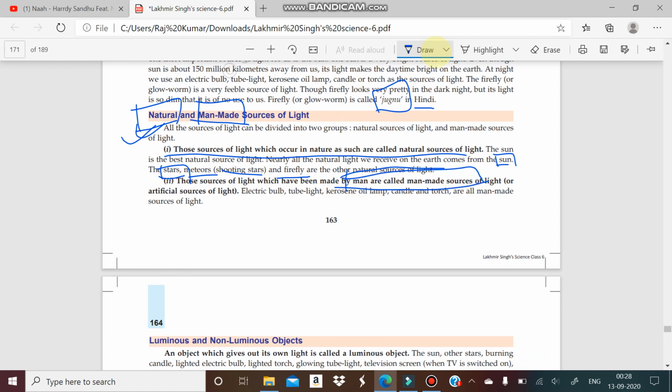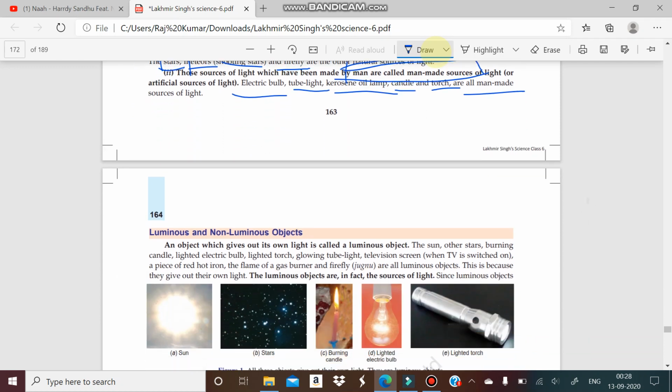Man-made, or we can say artificial, sources of light, you will see like the electric bulb, tube light, kerosene oil lamp, candle, torch. All these things are artificial, or we can say man-made, sources of light. Okay, because man made this.